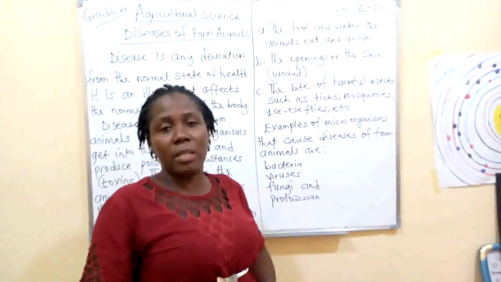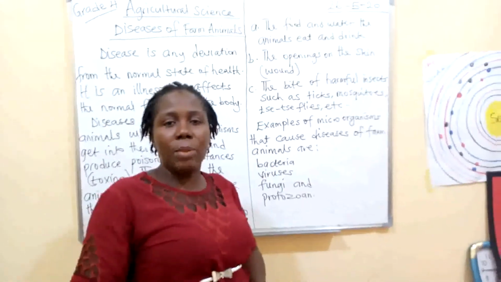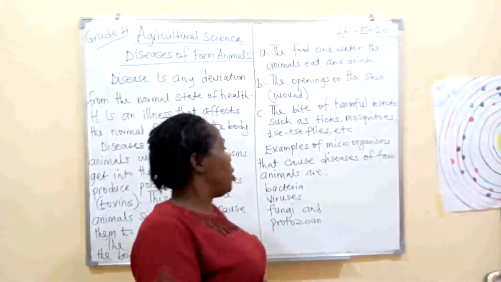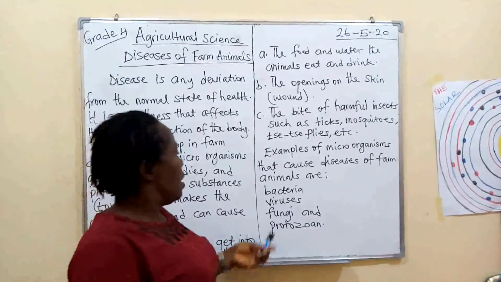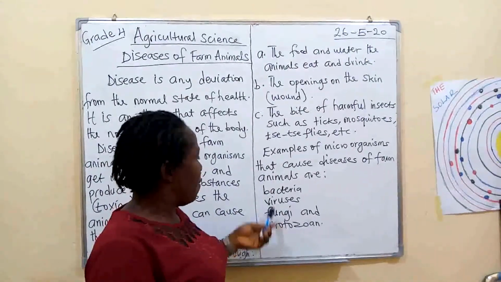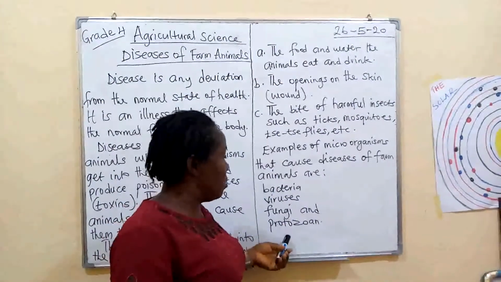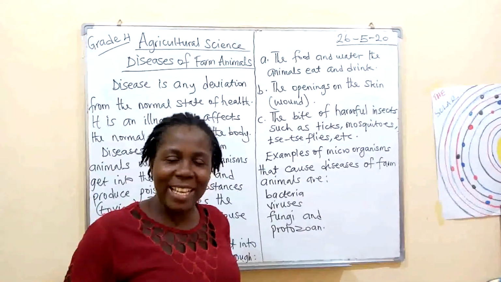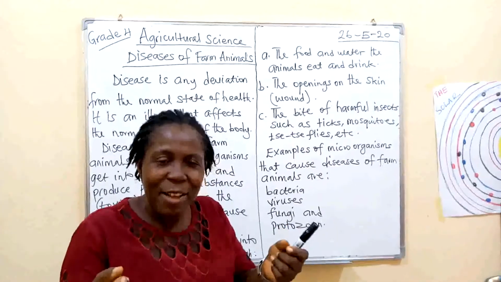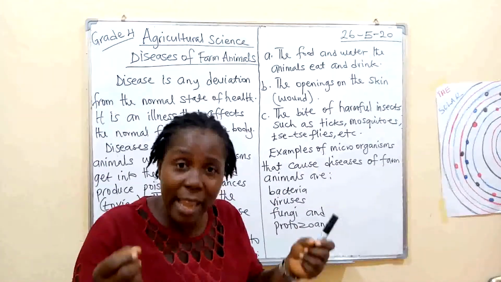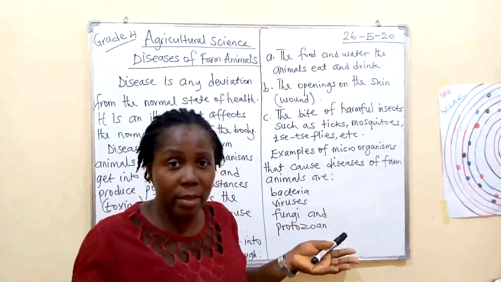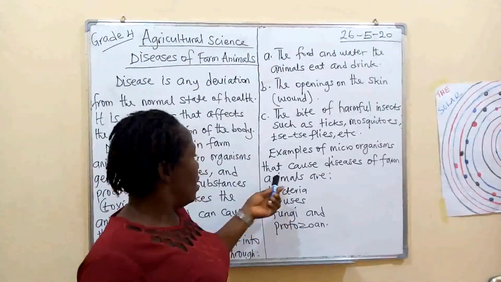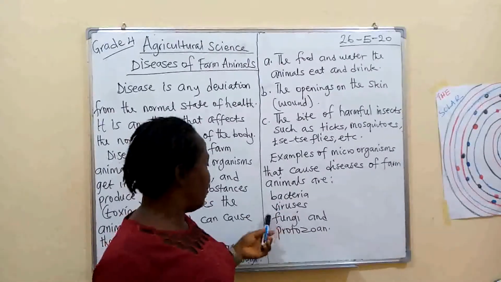There are many harmful insects that, when they bite the animal, will transfer the microorganisms they carry into the body of the farm animals. Now, if you may ask, what is this microorganism? Don't be confused here. They are just very tiny living things that we cannot see with our eyes. These are examples of the organisms that cause diseases in farm animals.